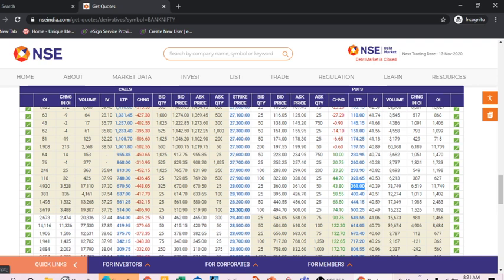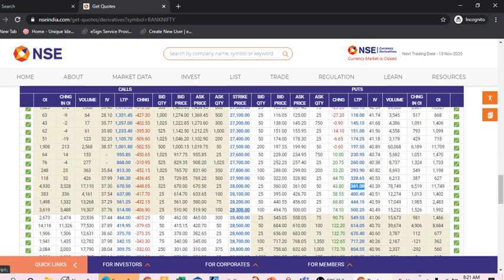Lots of positions are there, 11,749 positions, so they have to pay money if it goes down below 28,000. Same with the 27,600 put option, and they will have to pay money if it goes down to 27,700 or 27,500 put option.